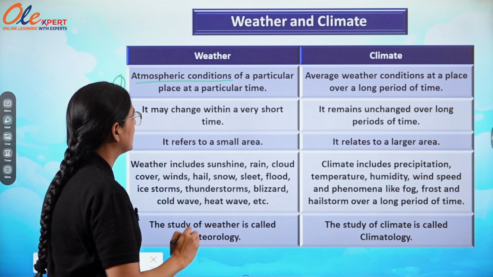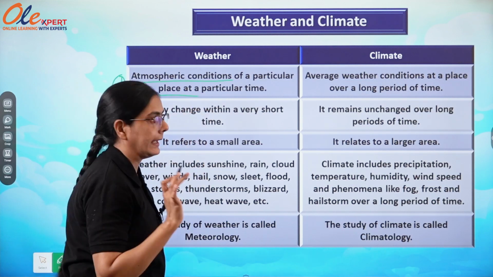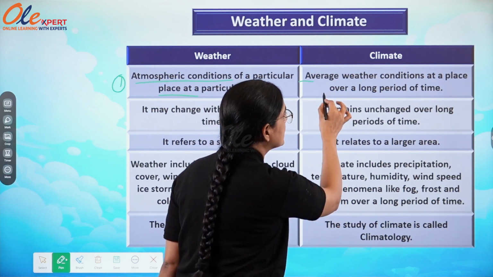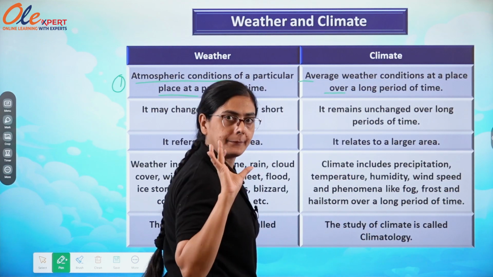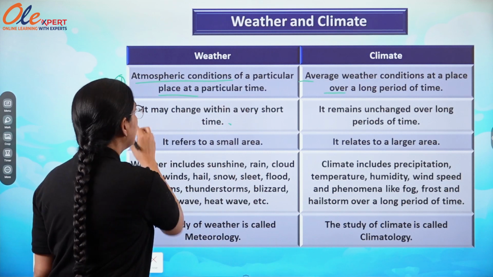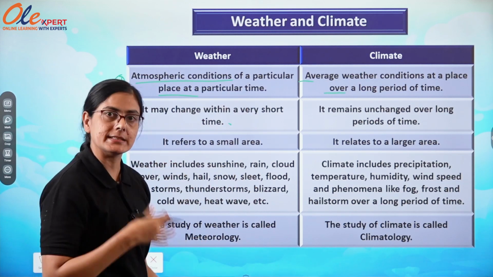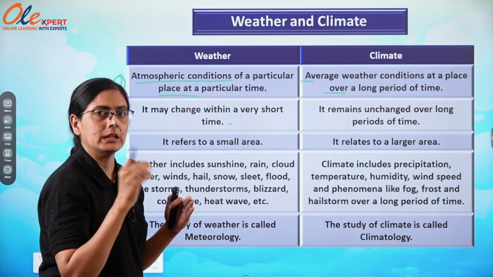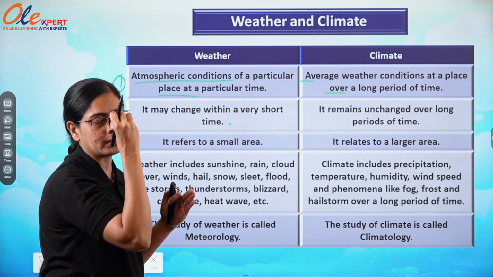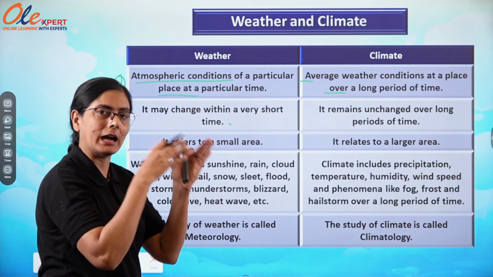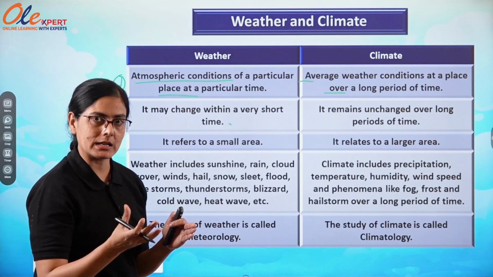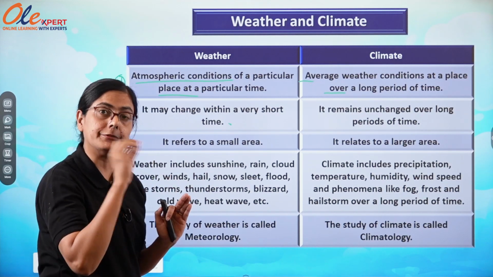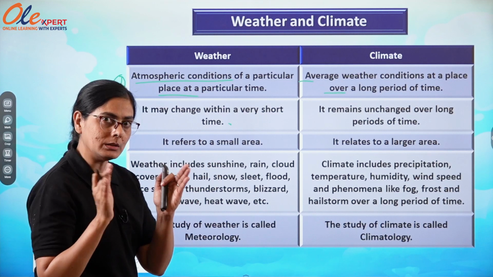Weather is the atmospheric condition of a particular place at a particular time, while climate is the average weather conditions at a place over a long period of time. Now it's clear. Second, weather may change within a very short time. As I have said to you, in the morning the sun is shining too bright in the sky, but after some time, say 2 hours, or in the afternoon, it is quite changed. So the weather is totally changed at a particular place, in small patches.